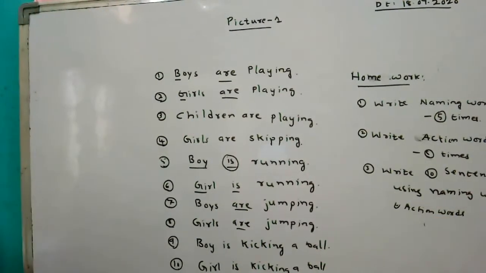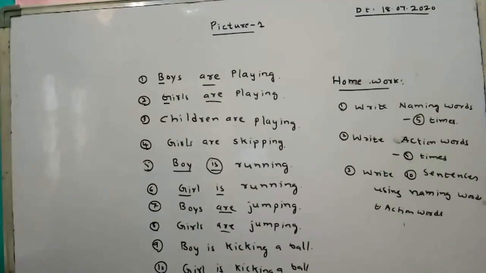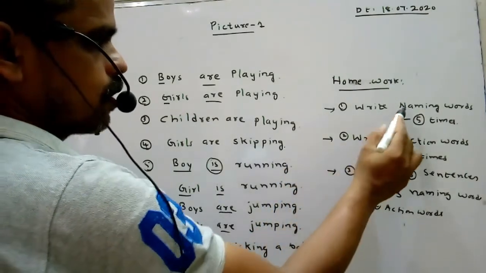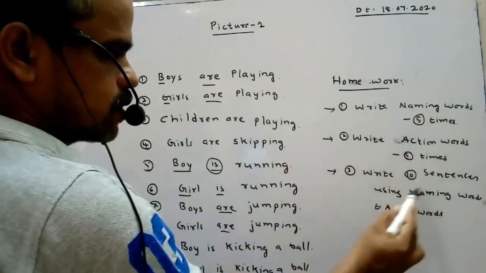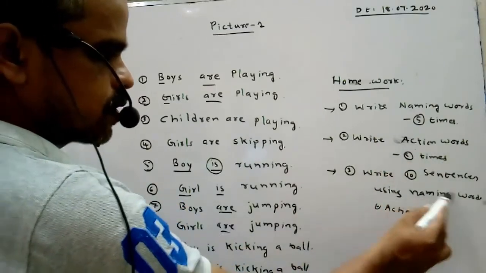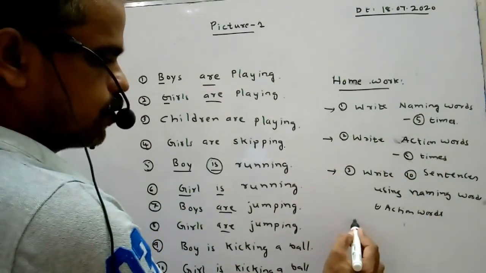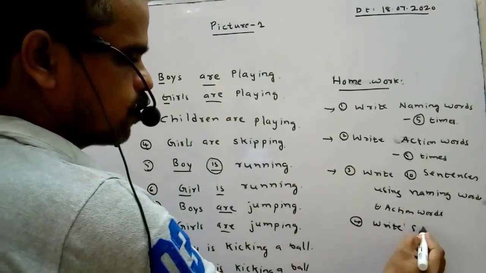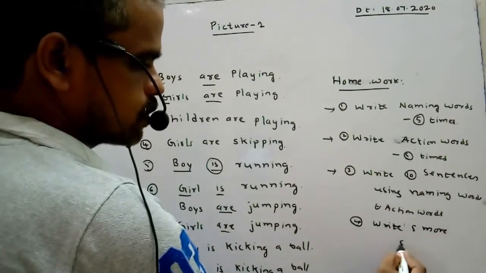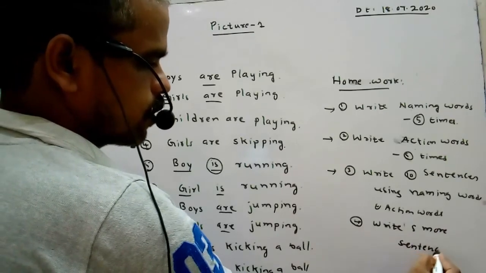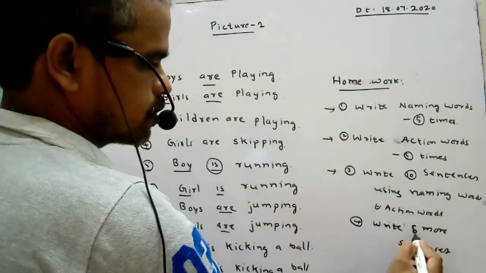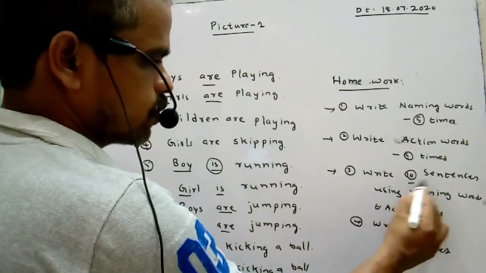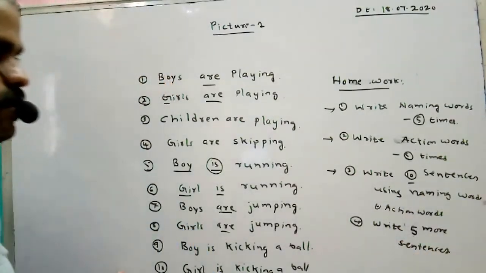See, so this is homework for you. Write the naming words, write the action words, write 10 sentences using naming words and action words. If you know, write 5 more sentences. If you are interested to write more sentences, write 5 more sentences. I wrote here only 10. If you want, write 5 more sentences.